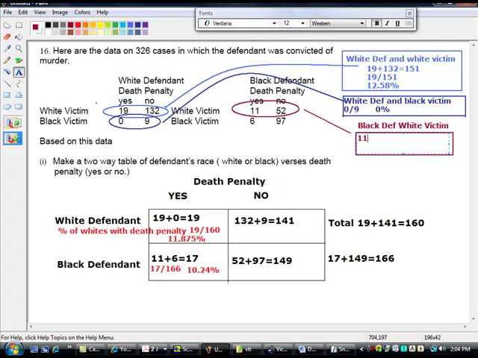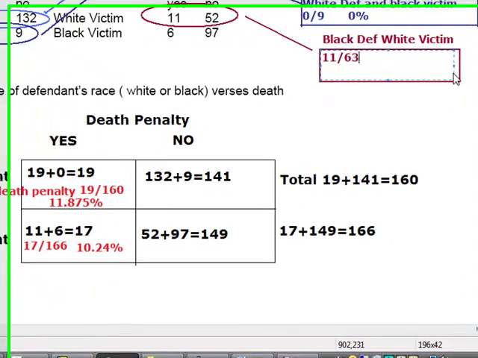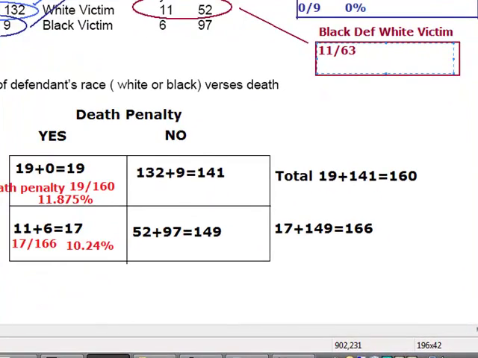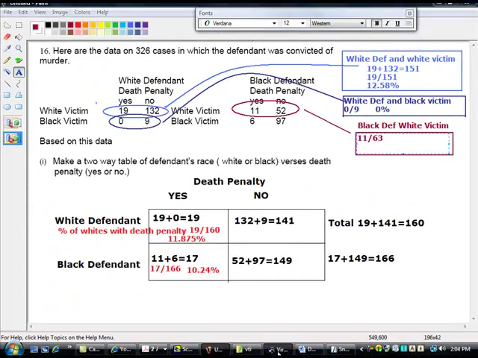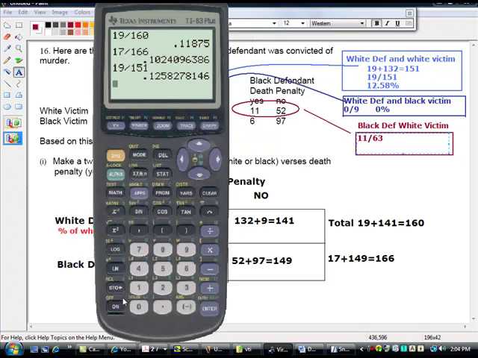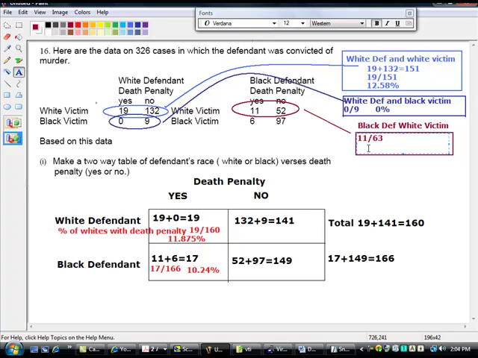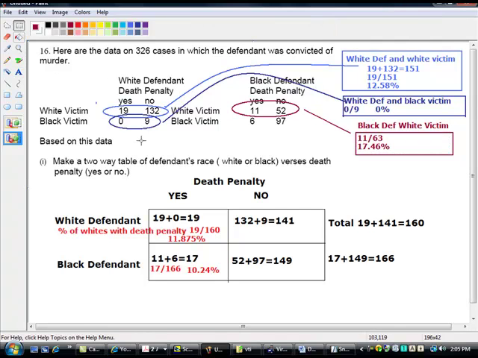So 11 over 63, and that's going to be 11. It's about 17.5%. That sounds good. 17.46%, right? Yeah. Makes sense? Okay.